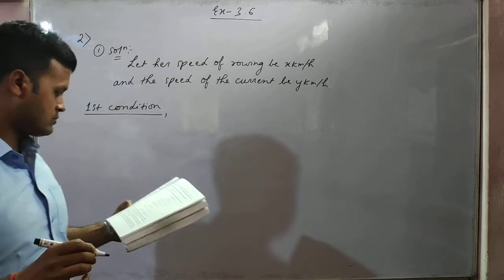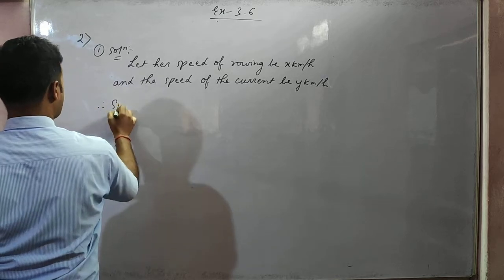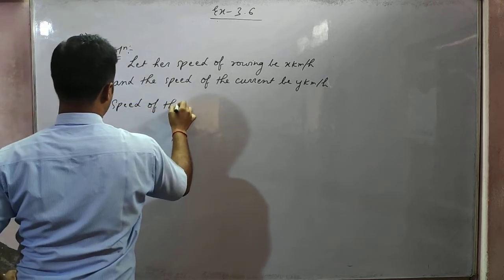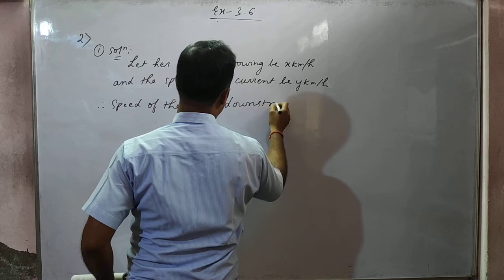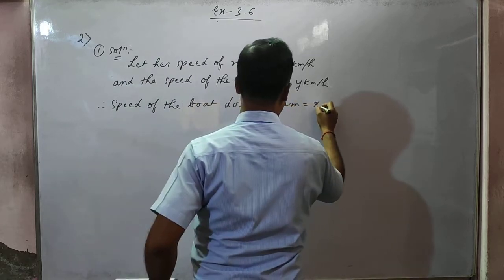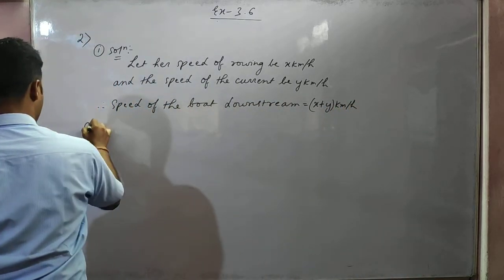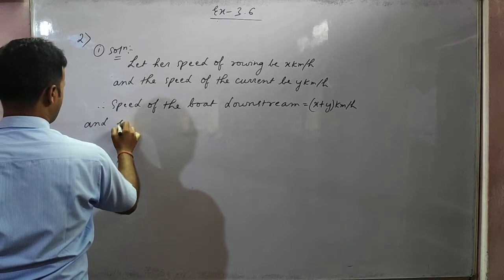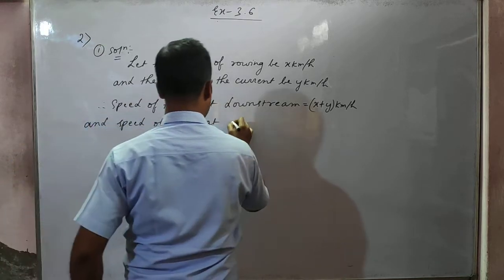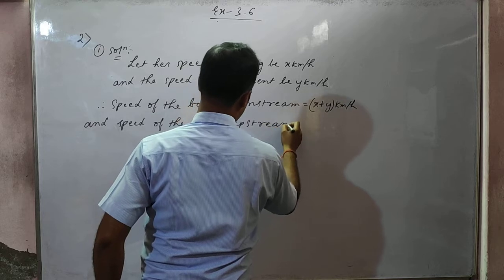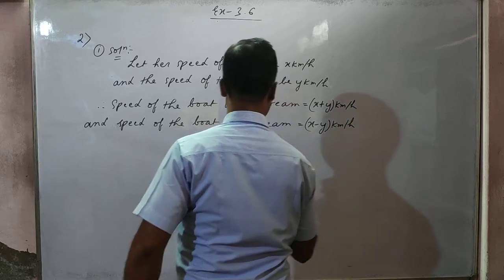First condition. So okay, before writing the first condition, therefore speed of the boat downstream is equal to x plus y km/h, and speed of the boat upstream is equal to x minus y km/h. Okay.